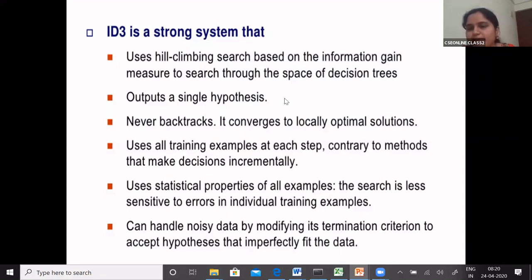You can apply ID3 only when your decision variable is binary. What do you mean by a binary decision variable? The answer should be either true or false, or yes or no. Whenever you have only two values for your decision, you say that the decision variable is binary, and you can apply ID3 only when your output is a single hypothesis.